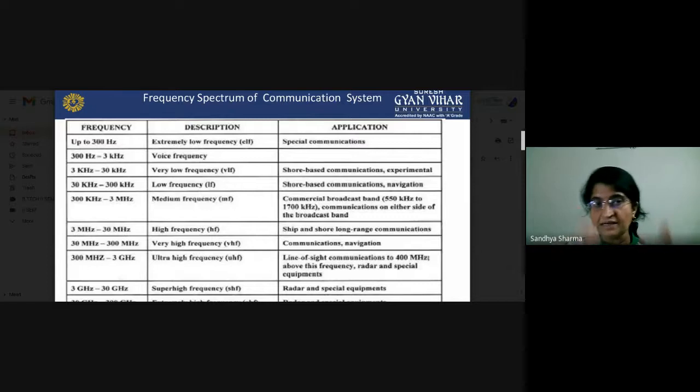Now, this is the whole frequency spectrum which is used for communication systems. Low frequency signals cannot be directly transmitted, so we opt for high frequency signals as carrier frequency signals. I think it is clear to you. And why are we using optical fibers? It is very important in communication systems. There is a major role of the optical fiber system in increasing the bandwidth.